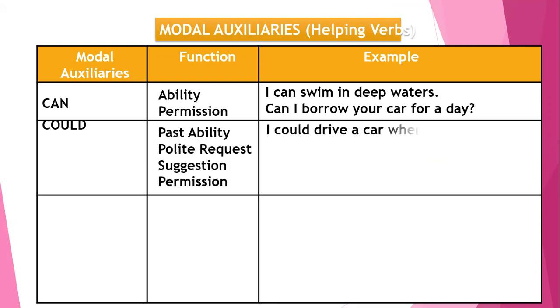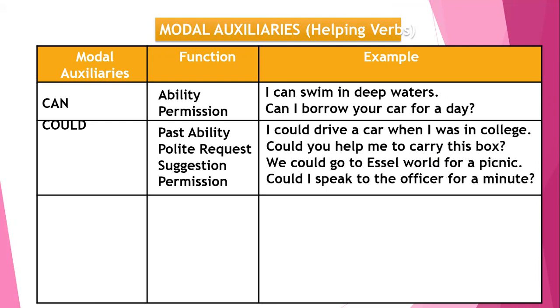Moving on with the second one, that is, could. Could plays the function of past ability, polite request, suggestion, and permission. In the sentence, I could drive a car when I was in college, could is playing the function of past ability. Whereas, could you help me to carry this box plays the function of polite request. Could plays the role of suggestion in the sentence, we could go to SL World for a picnic. While in the sentence, could I speak to the officer for a minute? It plays the role of permission.